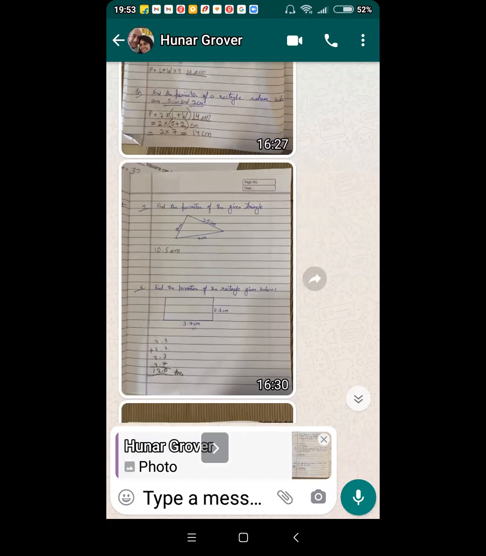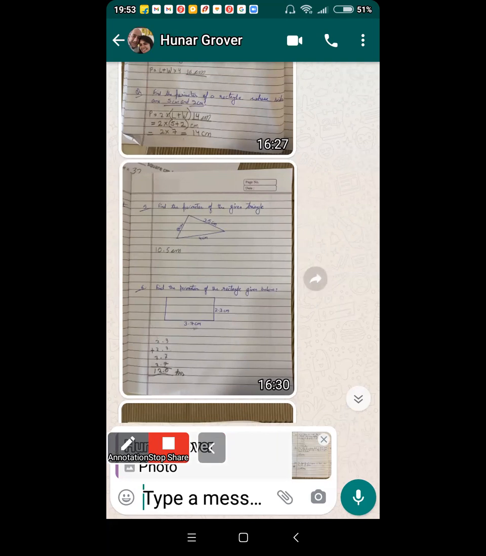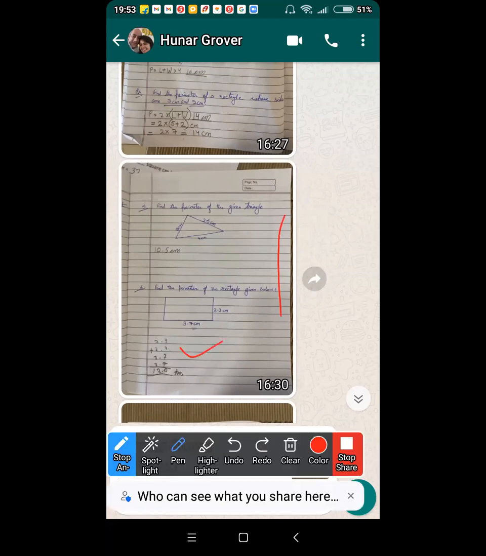What you could have done is 2.3 plus 3.7 is 6. 6 multiplied by 2. You understood why? Sir, I added all. You added all. That was a lengthy procedure actually. You need not have done that. What you could have done, tell me if you understand why: 3.7 plus 2.3 is 6, and 6 multiplied by 2 would also have got you the answer. Do you understand why? No, I didn't get it at all.